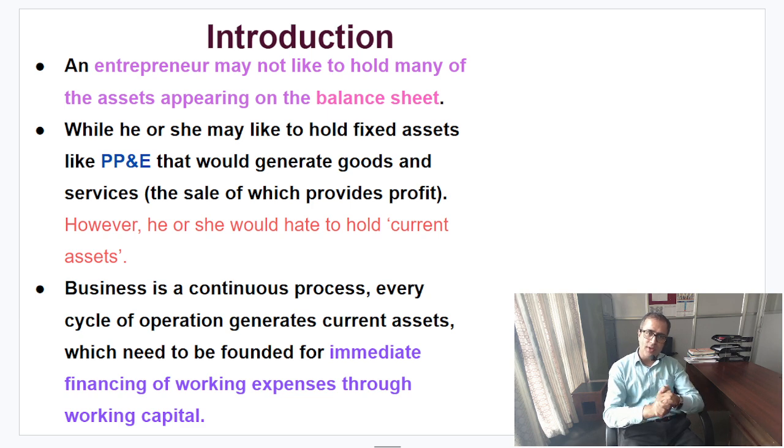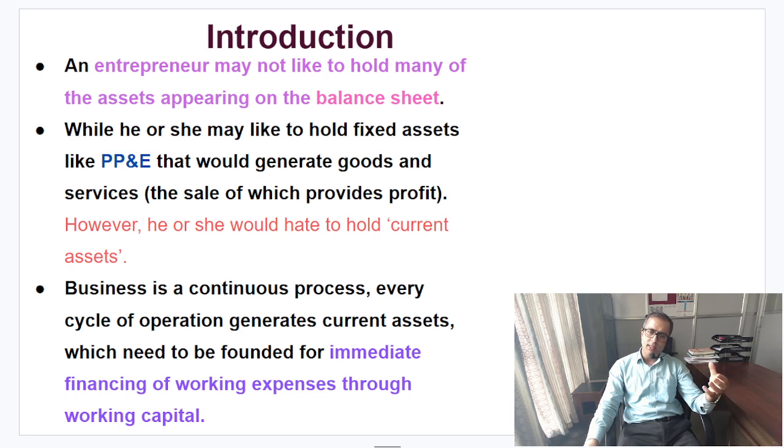You are taking more risk, but the condition is that you would be holding more fixed assets, which generate the goods and services and ultimately induce your profit. That is why, when you read the literature in this regard, as an entrepreneur you hate to hold more current assets as compared to fixed assets. That is the basic understanding.